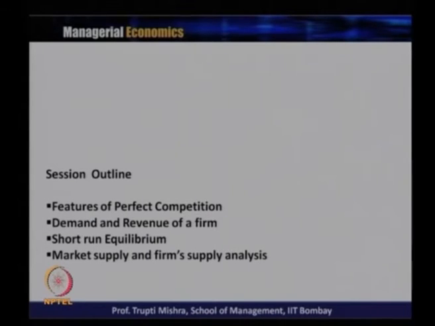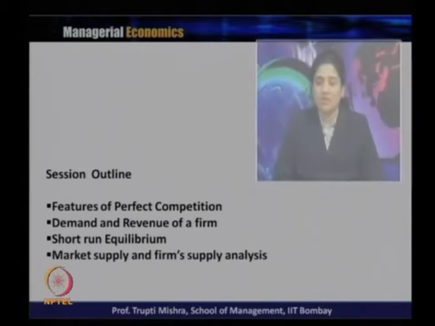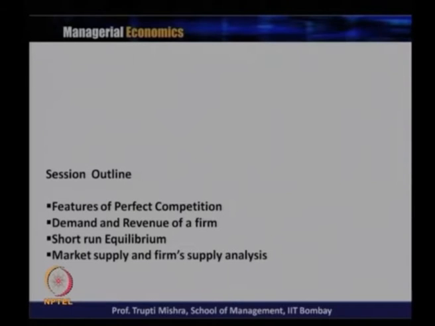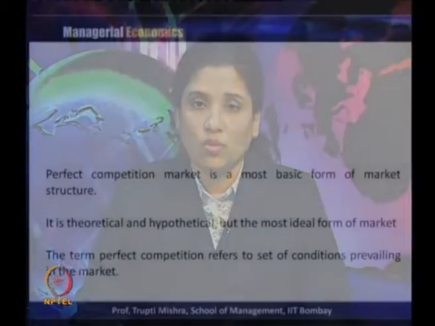Then we'll talk about short-term equilibrium, the price and output determination: whether in the short term the firm is incurring a loss, making a profit, or just getting normal profit. Then we'll talk about market supply and firm supply analysis, keeping the cost analysis in the background.